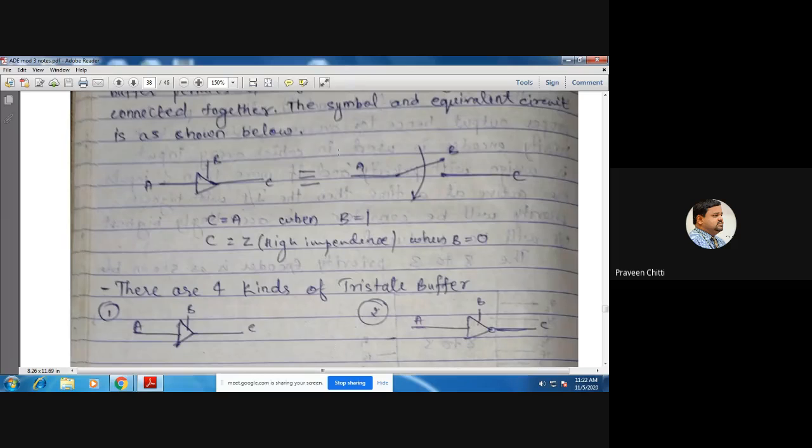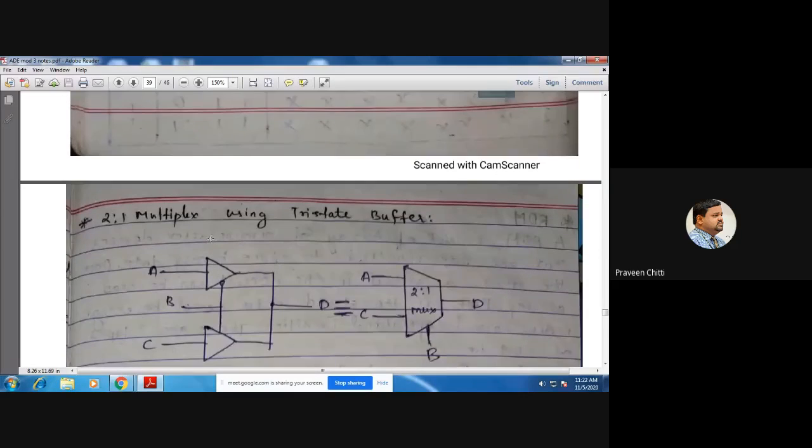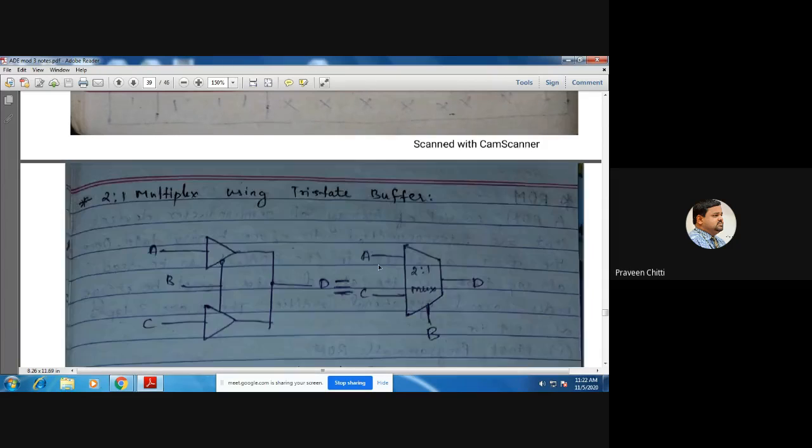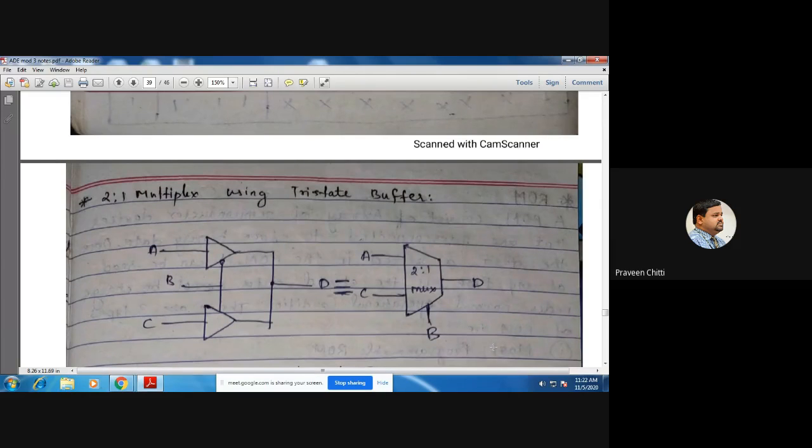So how to construct such a 2:1 mux? It has two inputs, one select line and one output. I have shown B as the select line, A and C as the inputs, and D as the output. How can it be constructed using the tri-state buffers which we have just discussed?